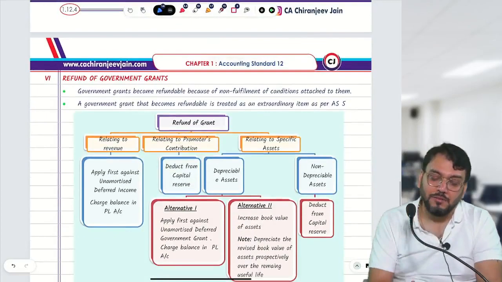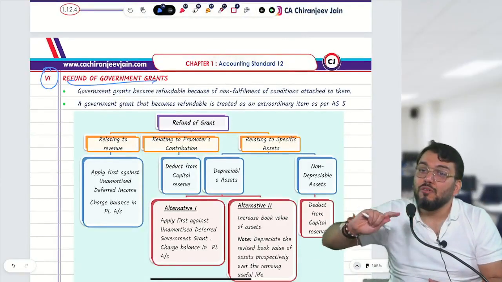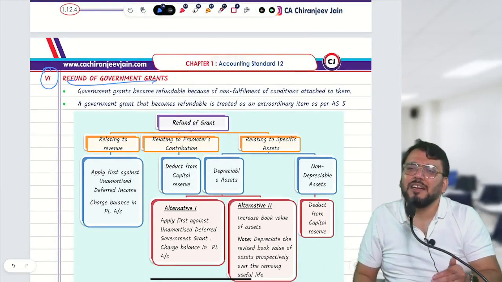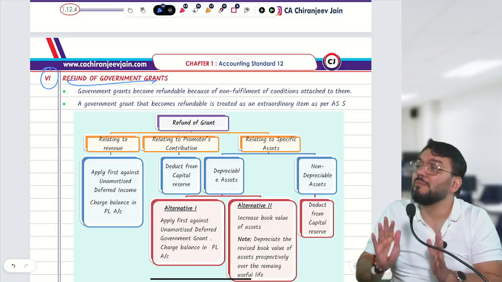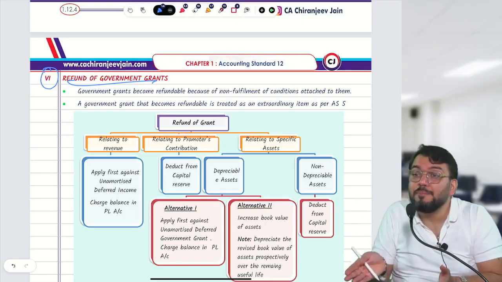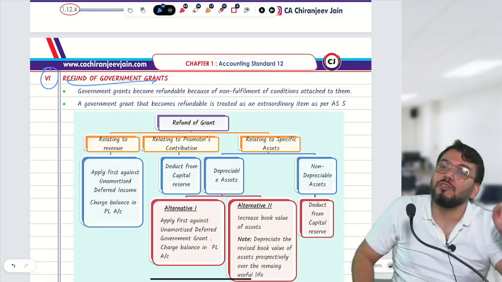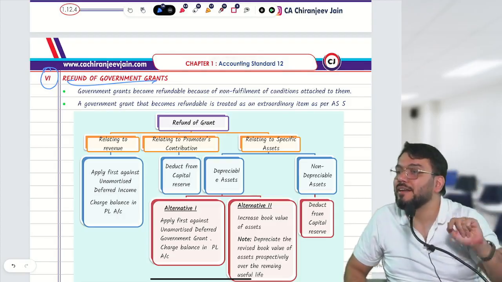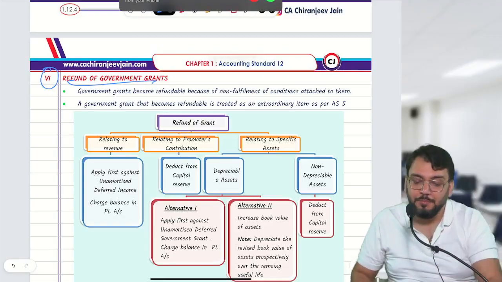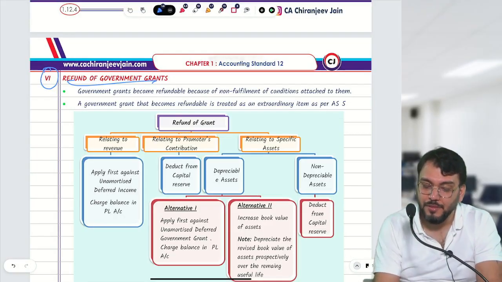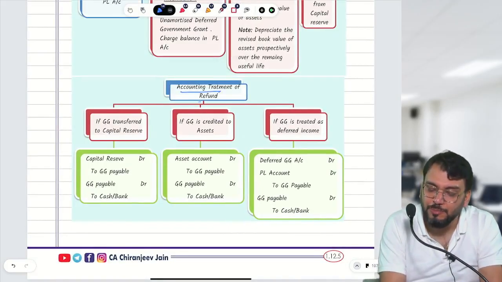Correct. Now, the next point, which is more important, refund of government grant. Now, what will be journal entry for refund? Can you say whenever condition is not satisfied, the grant whatever received may be refunded? So what will be refund journal entry? Refund journal entry depends upon original journal entry. Means originally if it was credited to capital reserve, so now it will be debited to what? Capital reserve. Originally if it was credited to PL, now it will be debited to what? PL. Understood what I am saying? Correct? So let me see what can be the possible situation? Accounting treatment of refund.